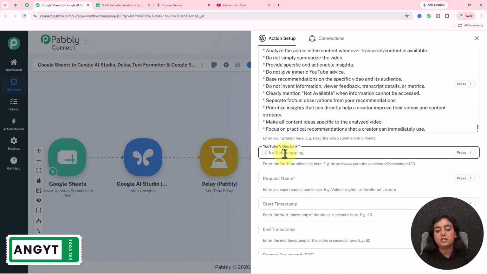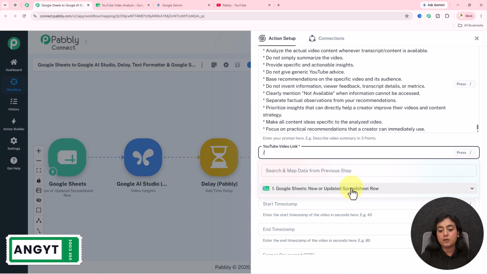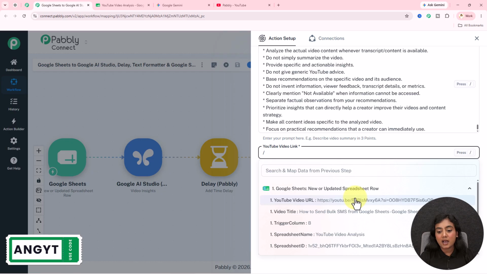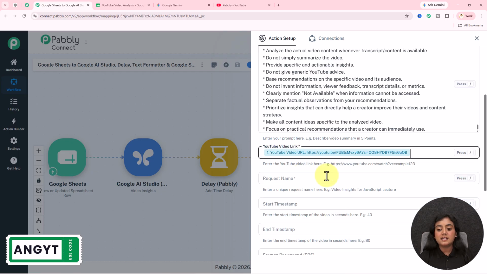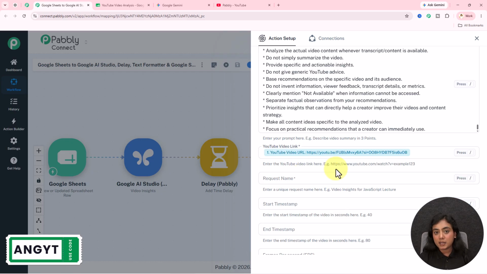Now we need to enter the YouTube video link that the insight will be done off. For the data of this field, we'll do the process known as mapping. Add a / and previous step is going to appear. Mapping is adding the data from the previous step. In the previous step, I have this URL. So I will select the data of this video URL from my previous response.